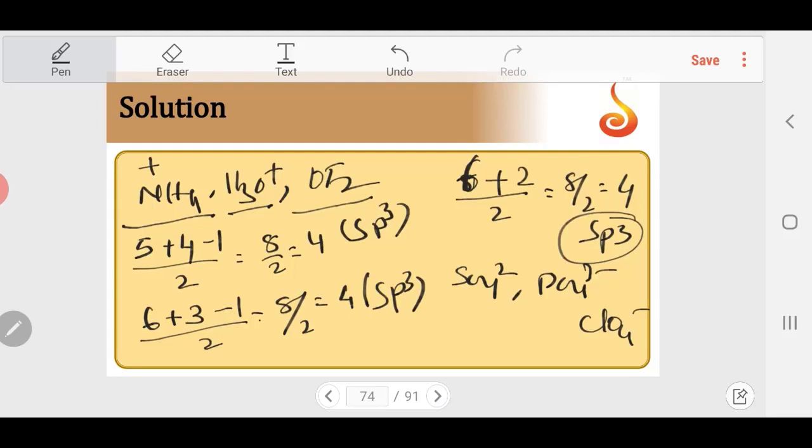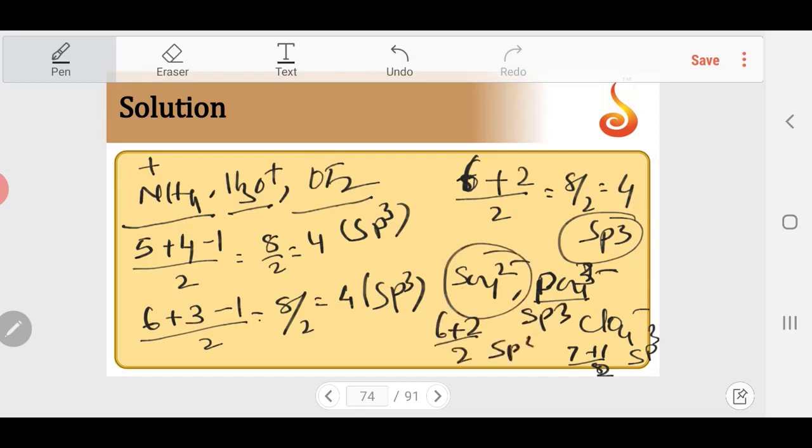So here, ClO4 minus: chlorine is 7, no monovalent atoms, plus 1, 8, so it's going to be 8 by 2, sp3. PO4 3 minus: phosphorus, outermost electron is 5, no monovalent atoms, 5 plus 3, 8, 8 by 2, this is also sp3. SO4 2 minus: sulfur is 6, plus 2, 8 by 2, that's also sp3.